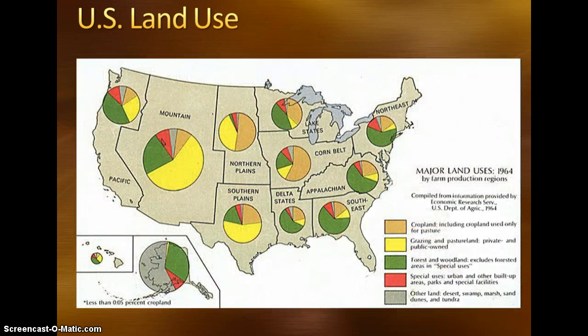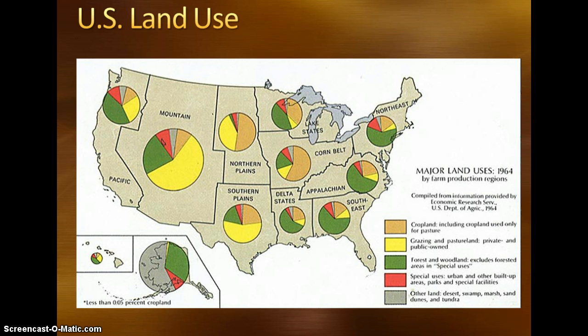If you take a look at this map here, you can see the different uses for land across the United States, and they range from cropland, grazing, forest, urban areas such as parks and other special facilities, and then other land, which would be desert, swamps, marshes. And you can see that if we start on the East Coast, the majority of our land use is taken up by forests. You can see that a lot of the East Coast consists of mountains.